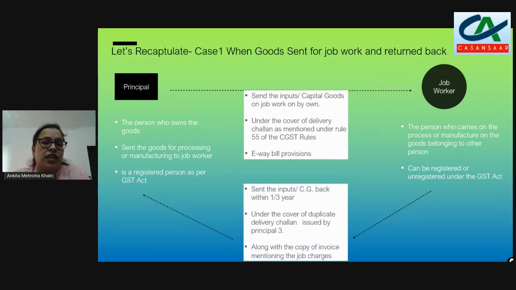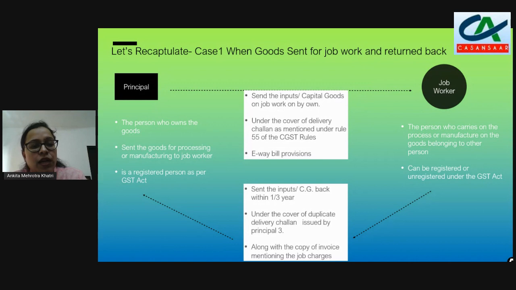Now let's start with case one. When we are sending the goods to the job worker, and the job worker returns the goods back. The principal, when he sends the goods to the job worker, we must keep in mind the principal is the person who is the owner of the goods, and he is just sending the goods for processing or manufacturing of the goods to the job worker or any other different kind of work. The principal must be a registered person as per the GST Act. If the principal and the job worker both are not registered, then it doesn't come under the scenario of job work under the GST Act.